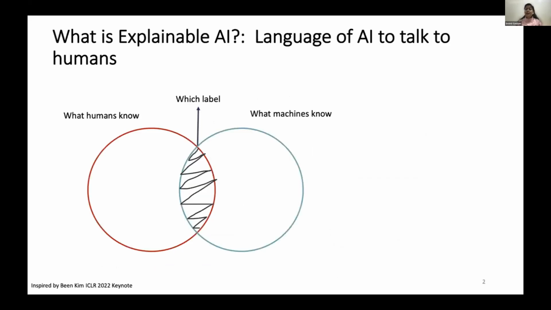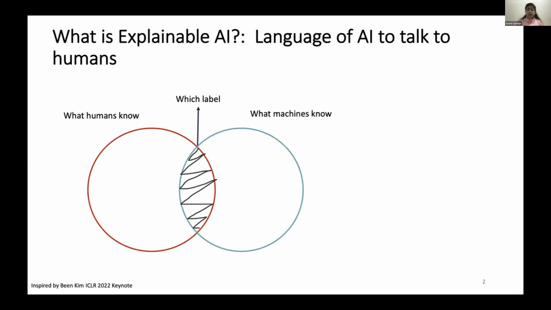So what is explainable AI? This was very beautifully explained by Been Kim in her ICLR 2022 keynote. It's a language of AI with which it can talk to humans. So if you see here on the left, the red circle is what humans know, and on the right, that is what machines know.